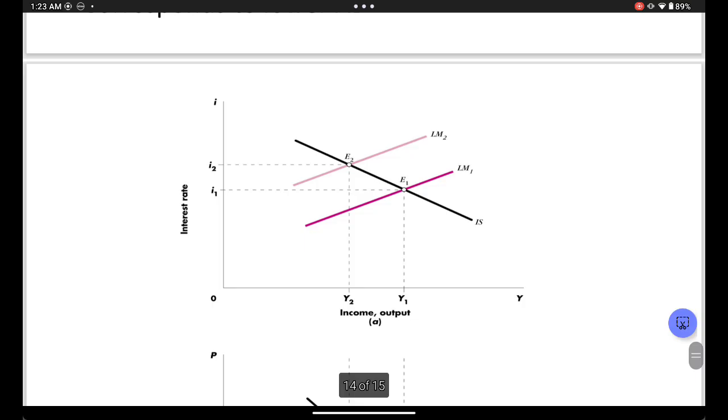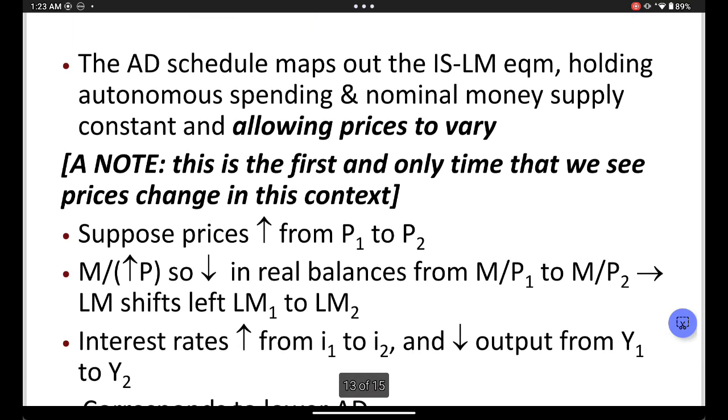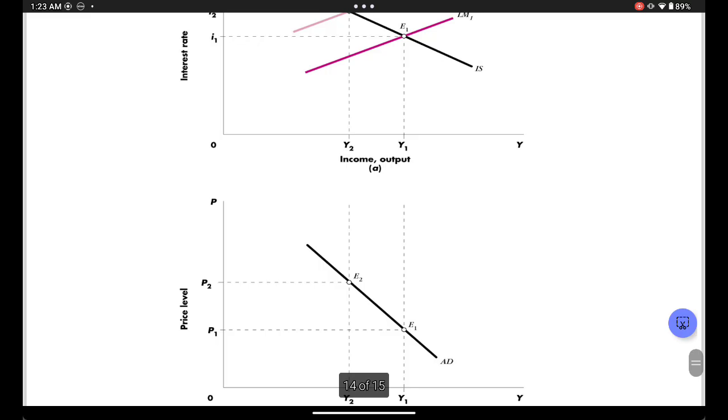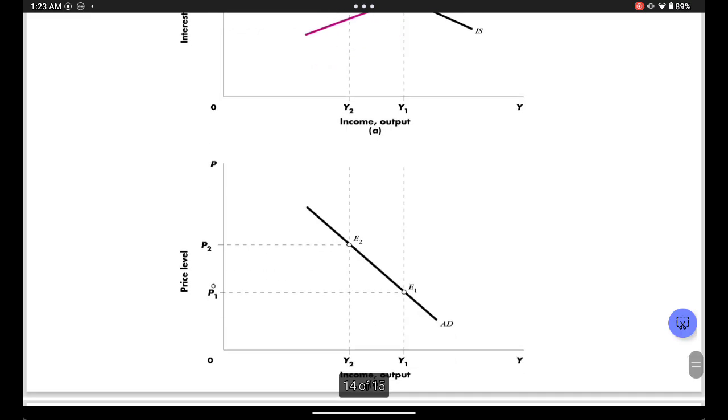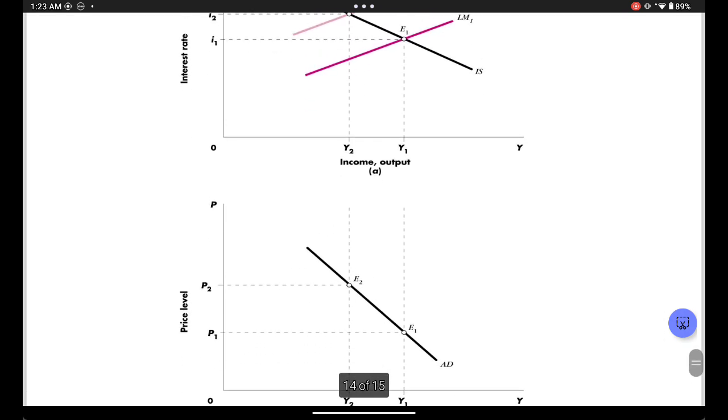To get the price level, suppose price increases from P1 to P2. They'll tell you what the price increase is. So let's say price increases from 100 rand to 150 rand. Put the lowest amount here, 100 rand, put the bigger amount over here, and then see where this dot meets this dot, draw a dot. This dot meets that dot, put a dot. Aggregate demand is a negative sloping curve, so you just make a line and join it. And that's how you get it.